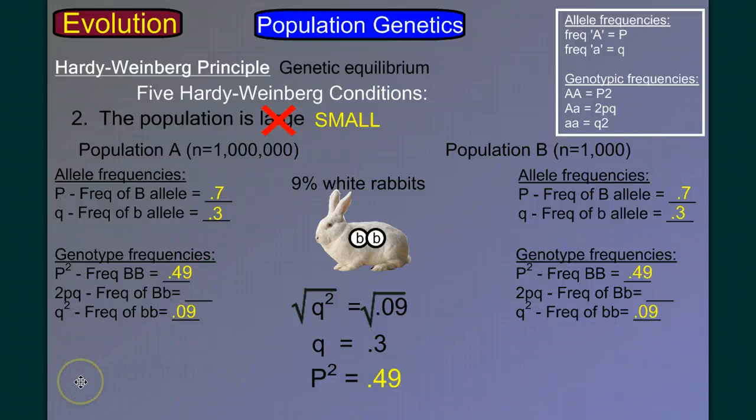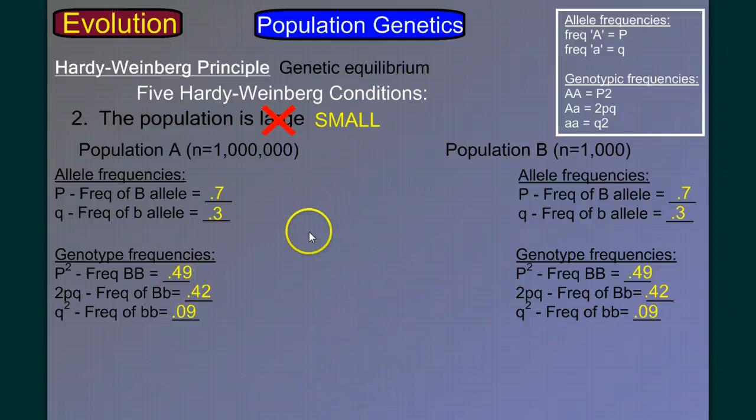And all we have left to do now is find 2pq. 2 times p, 0.7, times q, 0.3: 3 times 7 is 0.21, times 2 is 0.42, or 42% of our rabbits are heterozygous. Now, using the Hardy-Weinberg equations, we have given ourselves a mathematical model of what this population looks like. We know the makeup of the gene pool, and we know the makeup of the population.